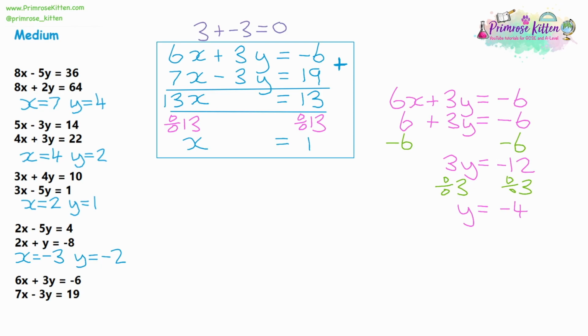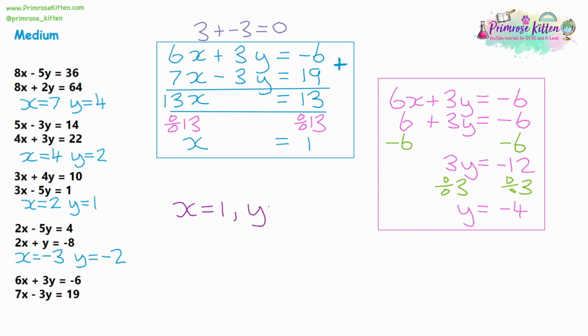So that's the second part of our simultaneous equation completed. Let's write down our final answer: x is equal to 1, y is equal to negative 4.